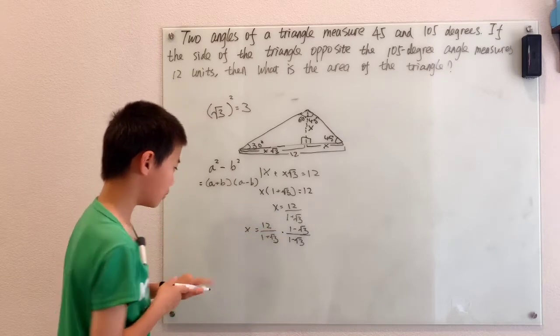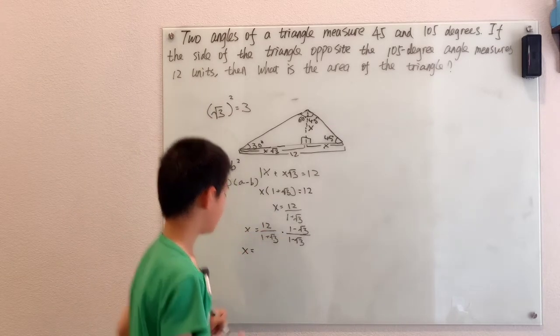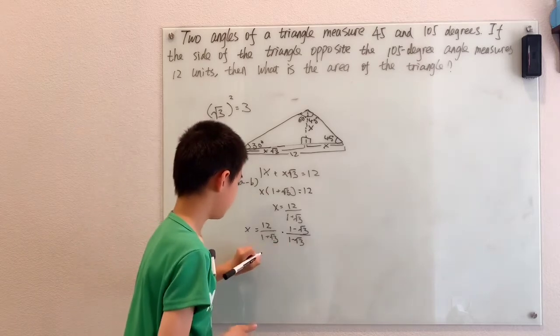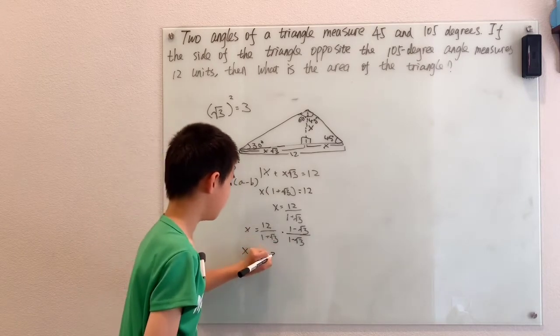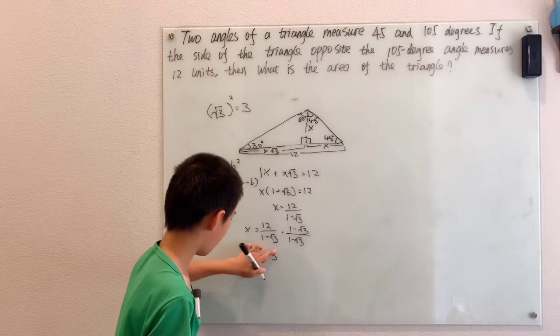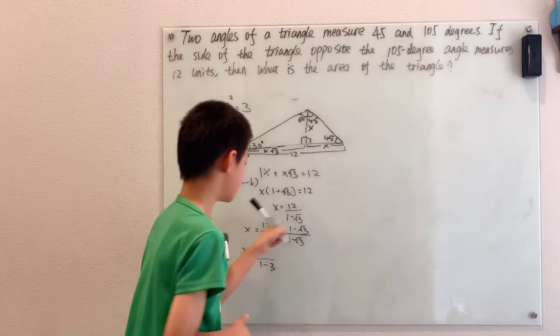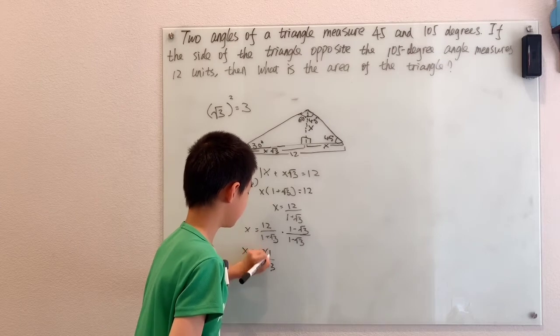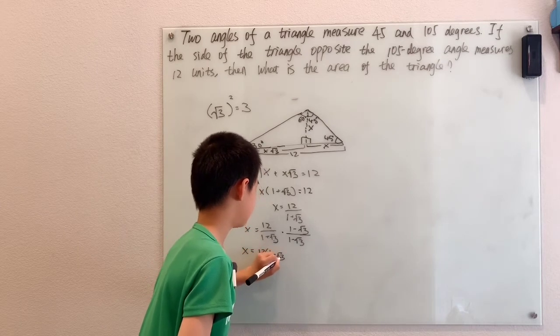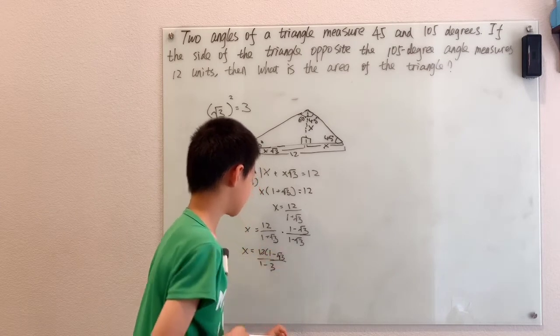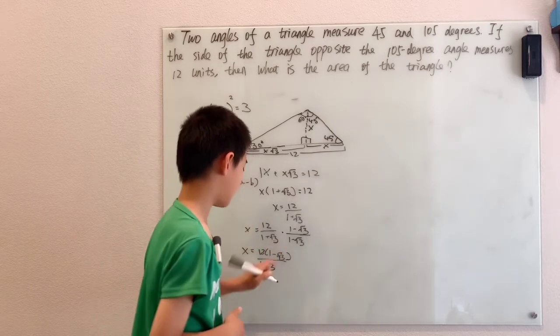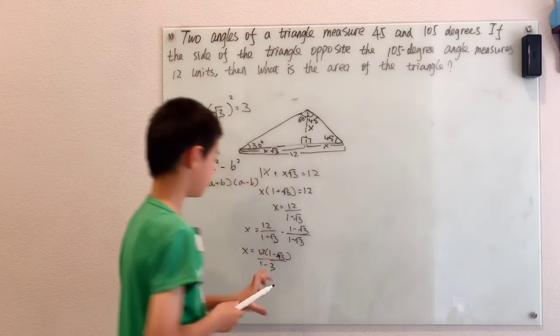Which means now, after that, well, a squared, 1, minus b squared, 3. I have to write that in the denominator. And then 12 times 1 minus root 3. So now we have successfully rationalized this denominator.